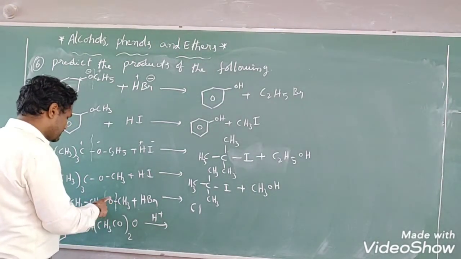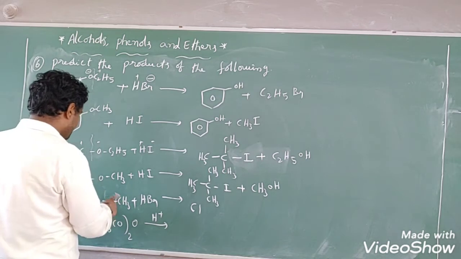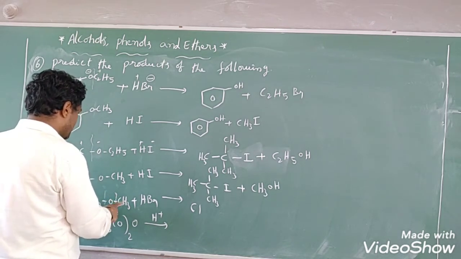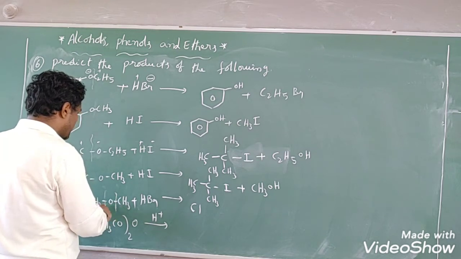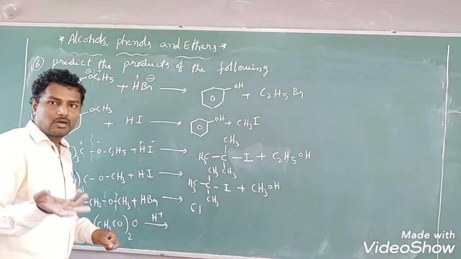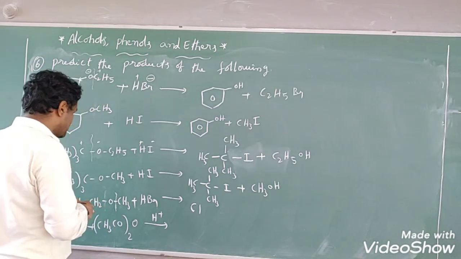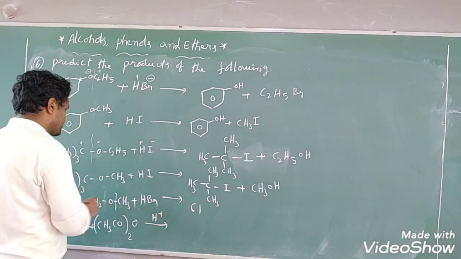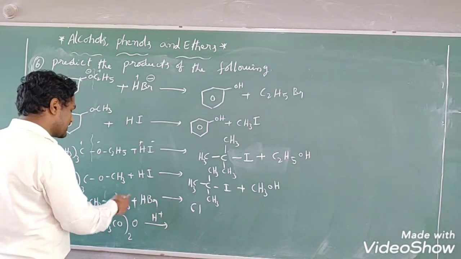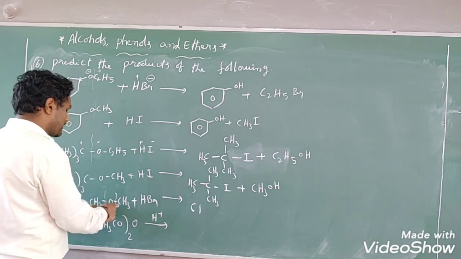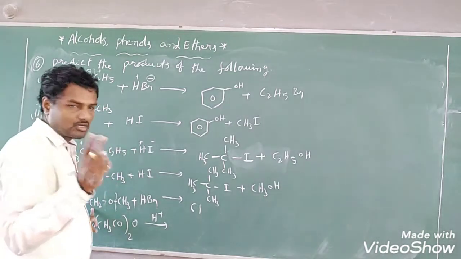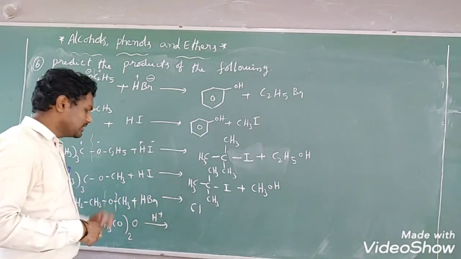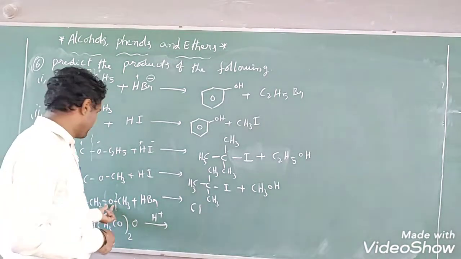Whenever oxygen is surrounded by both alkyl groups, and when the bond breaks between carbon and oxygen giving only a primary carbocation, you have to check the number of hydrogens. Whichever side has more hydrogens, the bond breaks on that side. Here carbon has 3 hydrogens, here carbon has 2 hydrogens only. So that's why the bond breaks here. This is one more way we have.